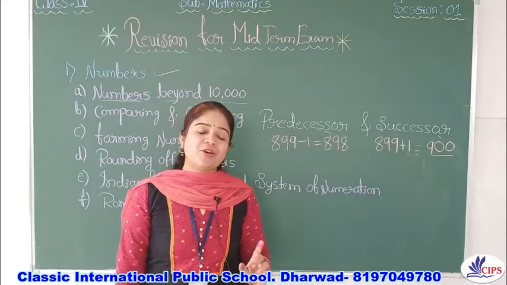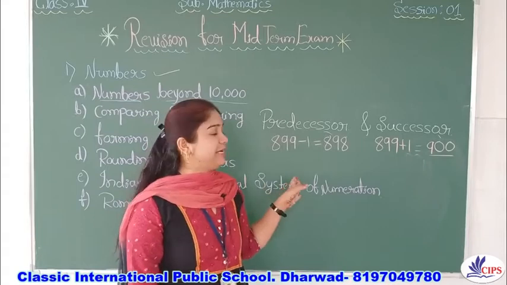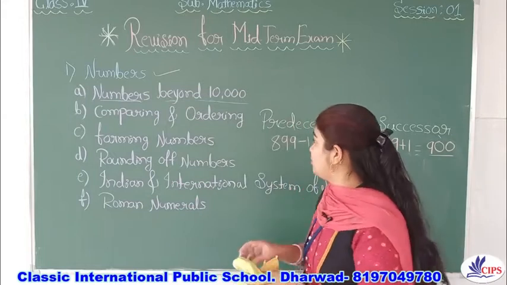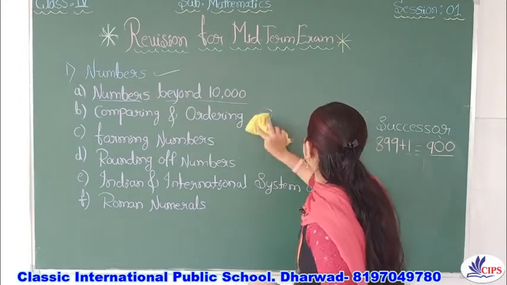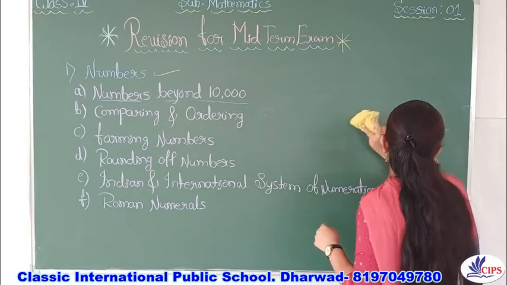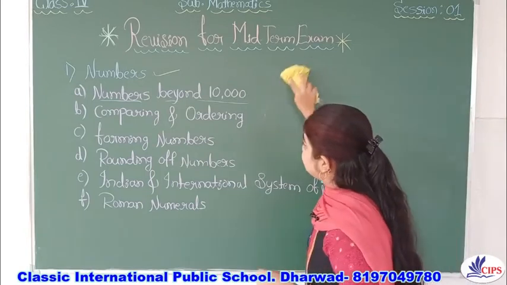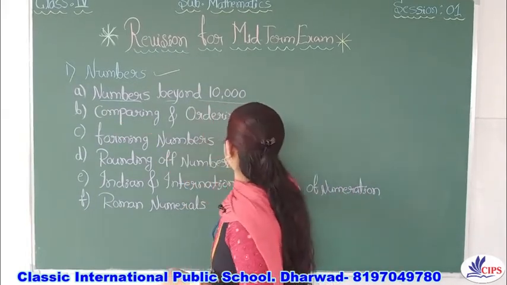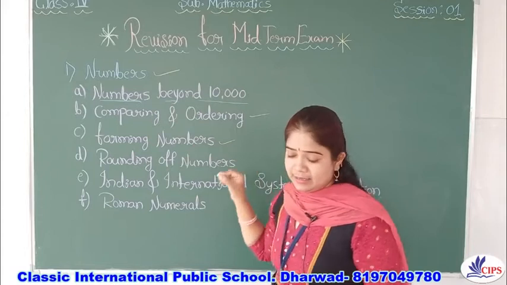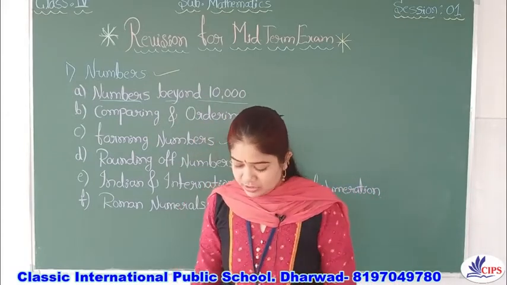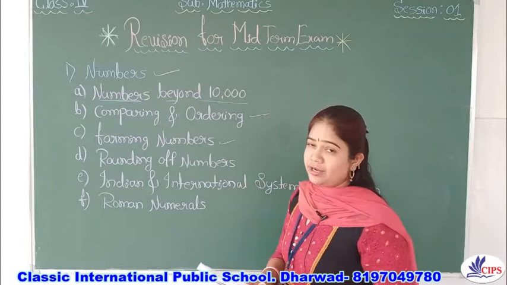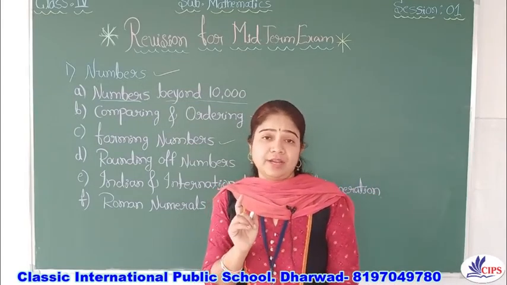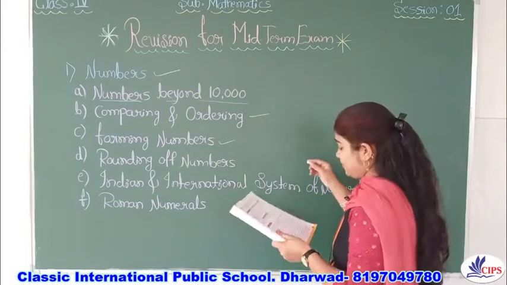I hope you will not make mistakes about the predecessor and successor, and the place value and face value. Now let's move to the next subtopic, that is forming numbers. As you know, this is over. Forming numbers means I will give you some numbers, and you have already solved some which I gave in your test. We'll take one example here.